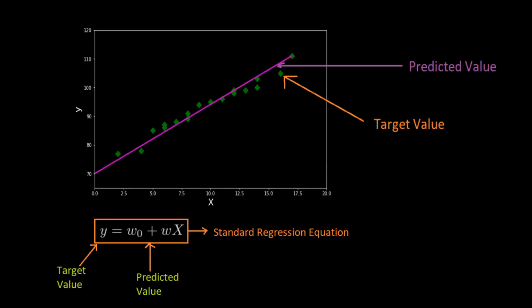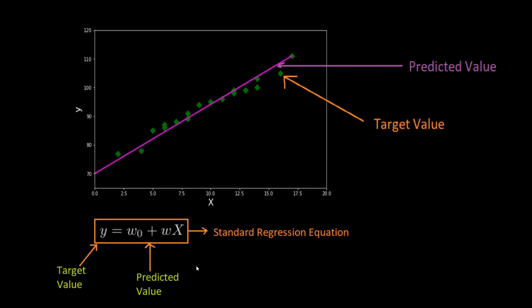In this line, we can see that the target values and the predicted values are not the same everywhere, so we need to calculate the error. But before the error, this is the equation of regression, called the standard equation of the regression. This is our target value and this is the predicted value. When the target and the predicted values are equal, there is no error. Otherwise, we have to calculate the error.